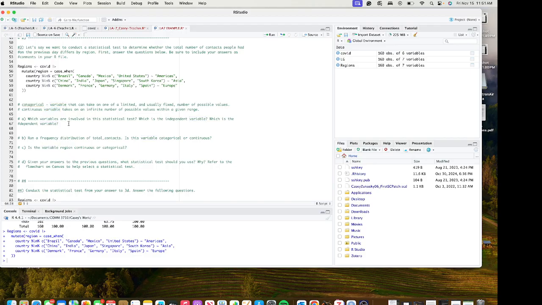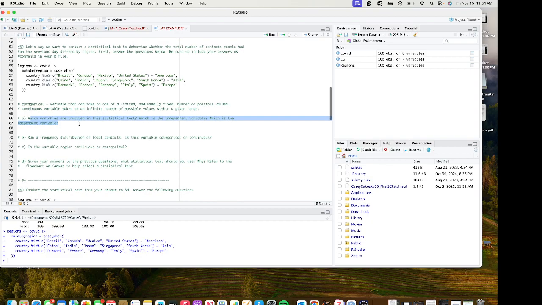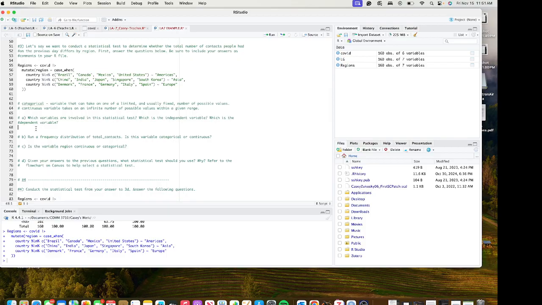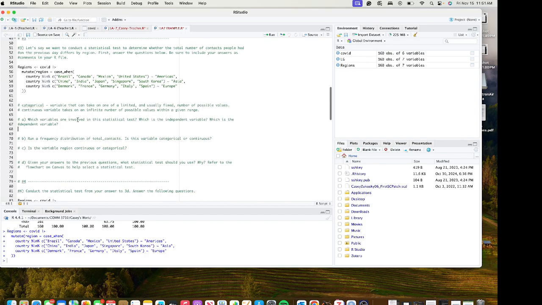In this case, it is asking us to figure out which variables are involved in this statistical test, so which is the independent and which is the dependent. Remember, the dependent variable is the variable that is being changed. If we look it up here, we're determining whether the total number of contacts differs by region.